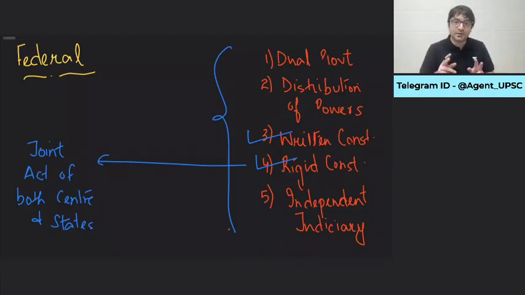One, dual government. One government at the center, one government in the state. Distribution of power, not delegation. Delegation is done by a superior authority to an inferior authority, where powers are given to this inferior authority, but then these powers can be snatched back as well. But that is not distribution of powers. In distribution of powers, the Constitution distributes that these are the powers with the center, these are the powers with the states, and center cannot interfere, states cannot interfere in their respective domains.